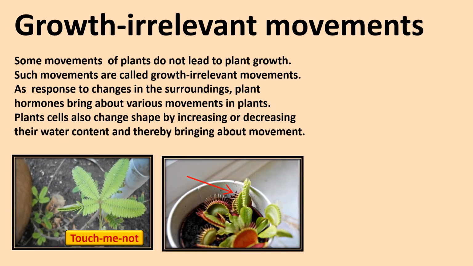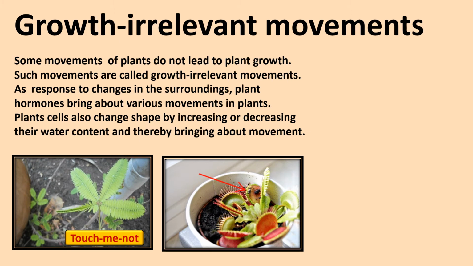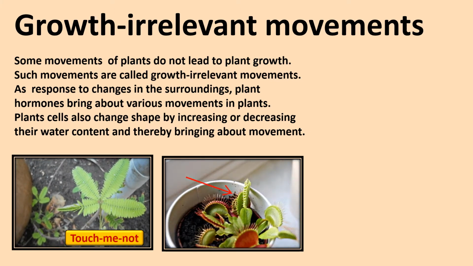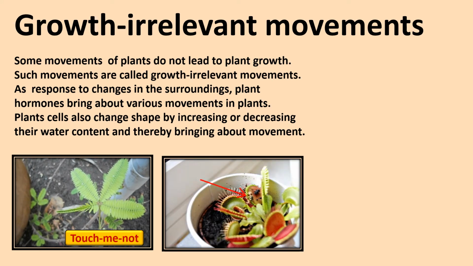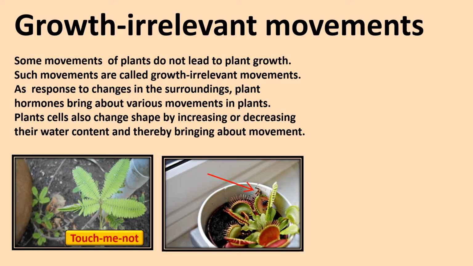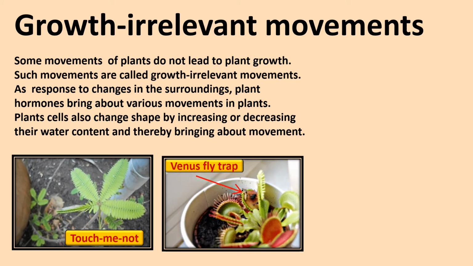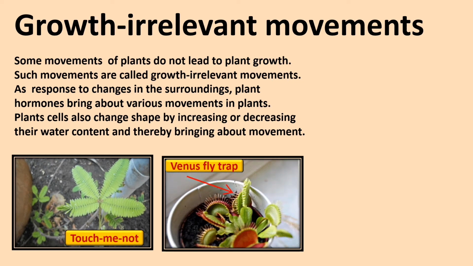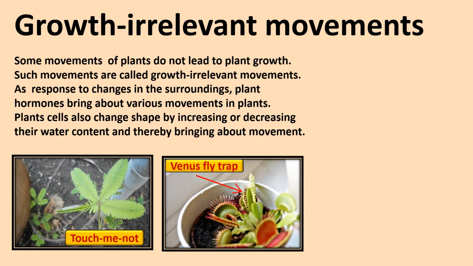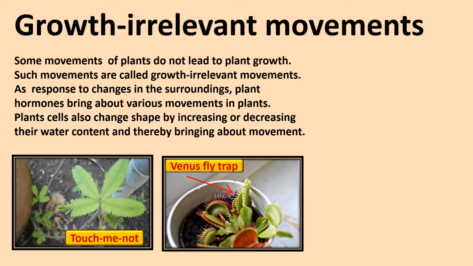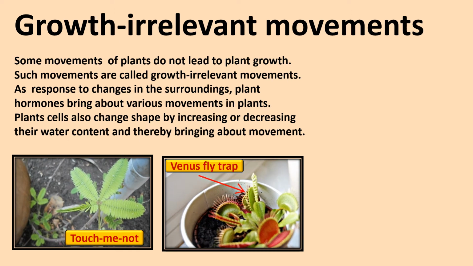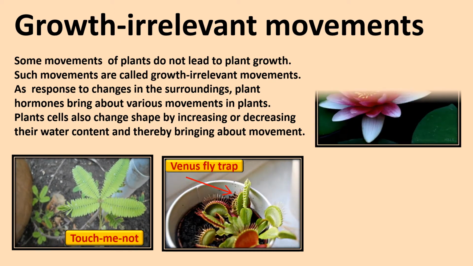Okay. We also have the Venus flytrap. You see those little thorny-like structures. If any insect goes over there, it creates a sensation and the trap closes. Because the Venus flytrap is an insectivorous plant, it suspects that there is an insect there. It will close, trap the insect and use it as food. Now this is not related to growth, and hence it is a growth irrelevant movement.